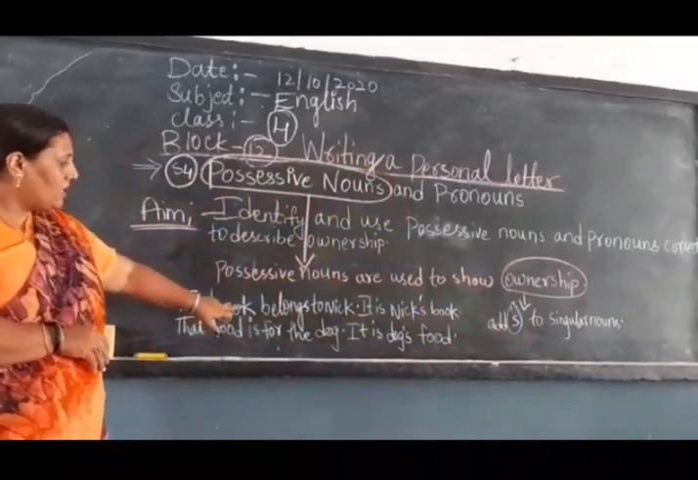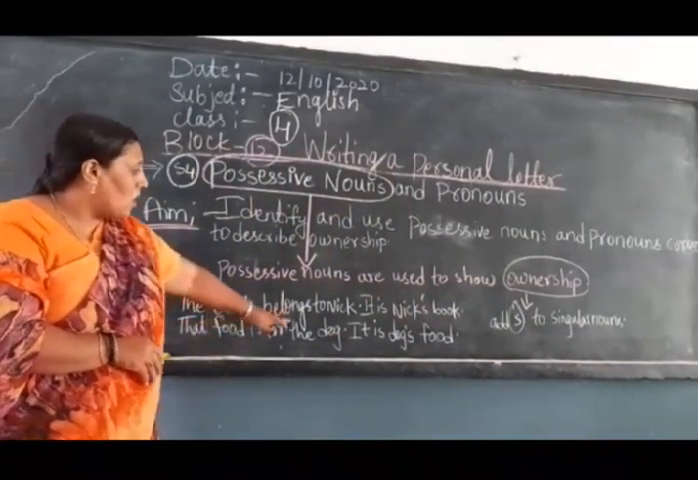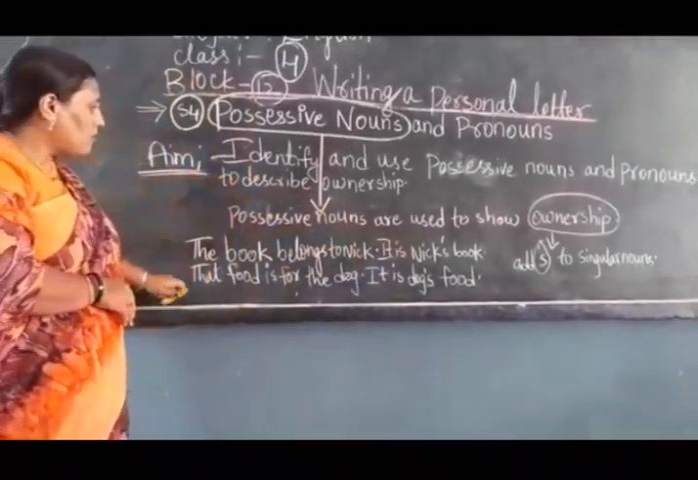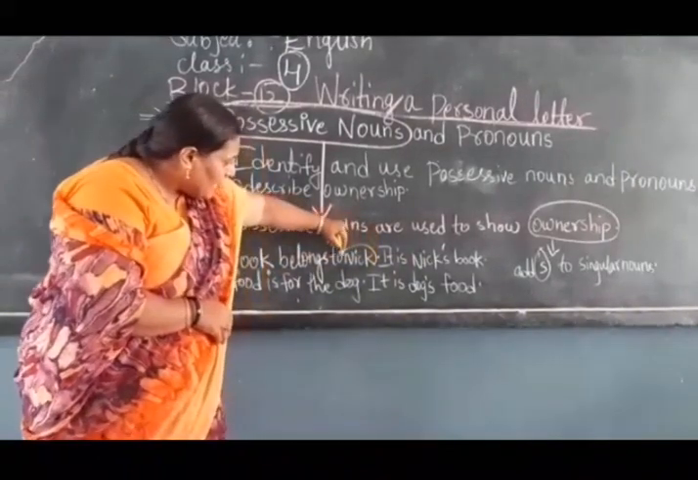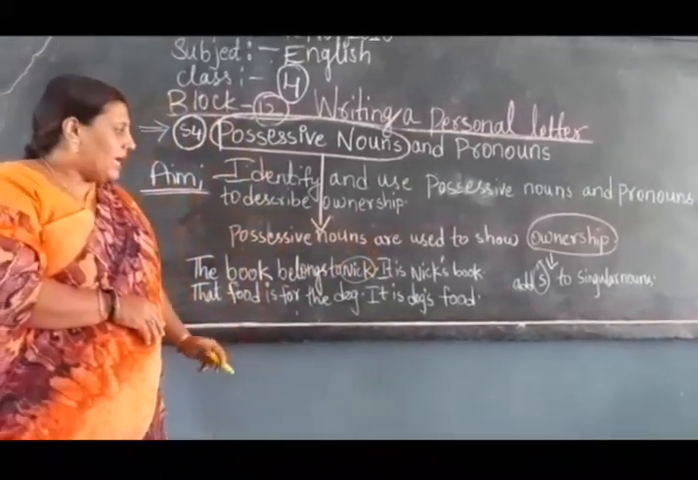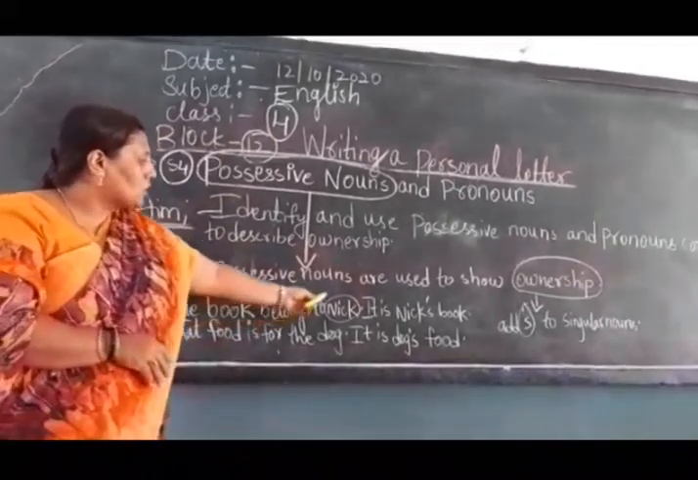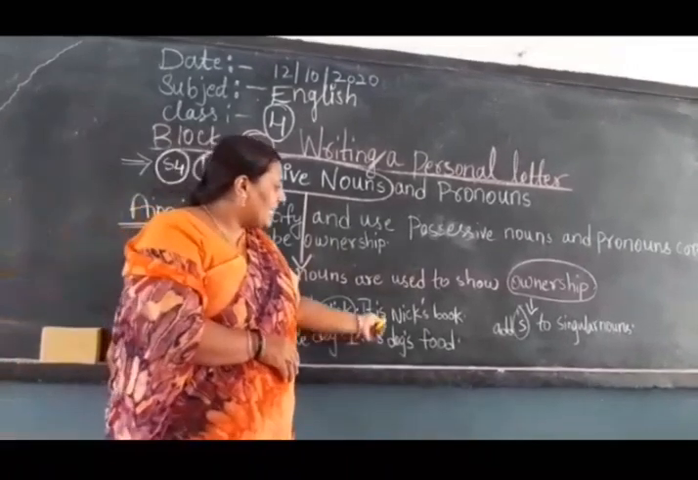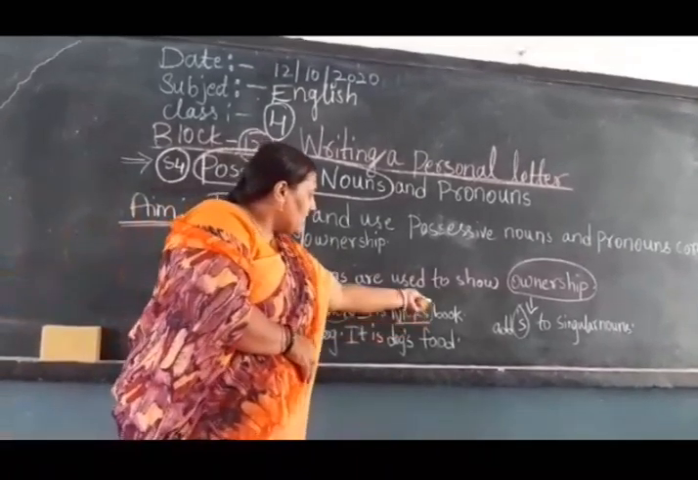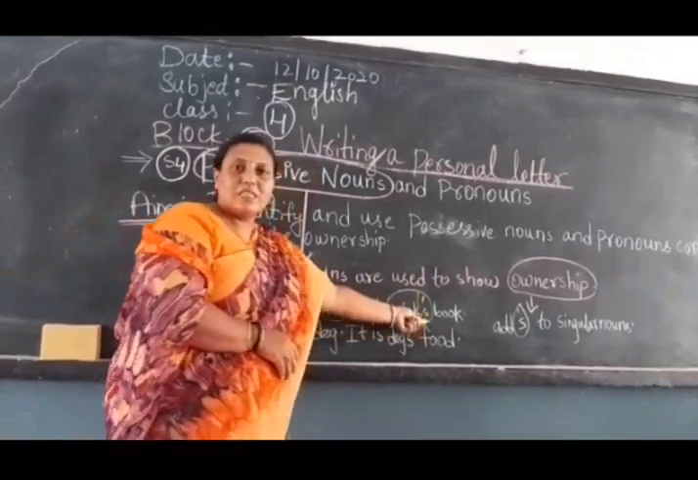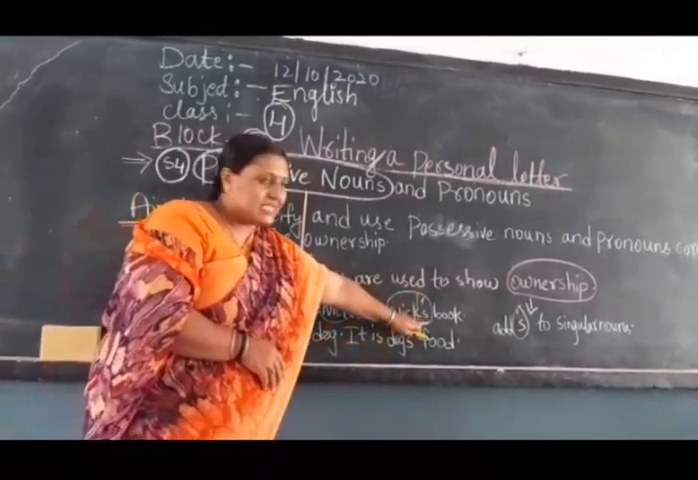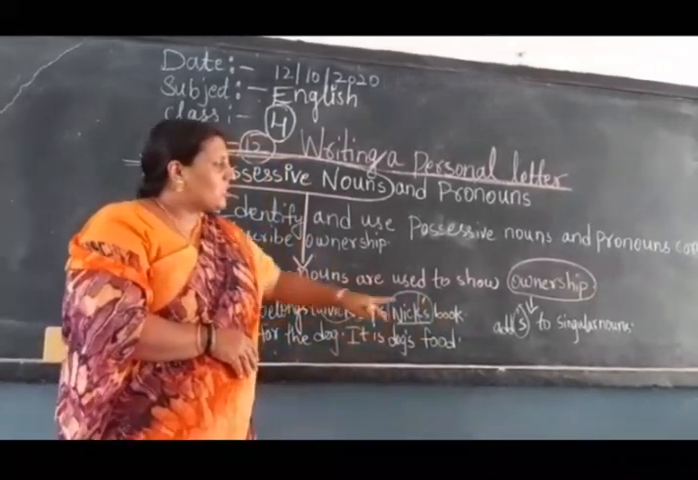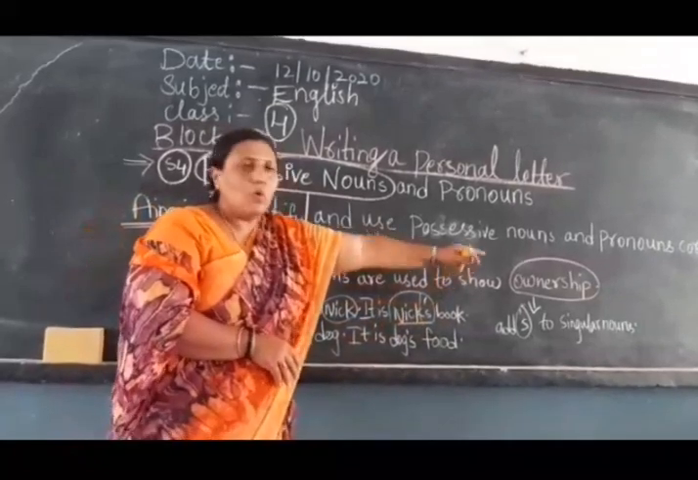First one, the boy. The book belongs to Nick. It is Nick's book. Now children, Nick is a noun. The book belongs to Nick, so whose book is this? This is Nick's book. So how do you write it? Nick's, apostrophe S. Nick's book. So this apostrophe S comes under ownership.